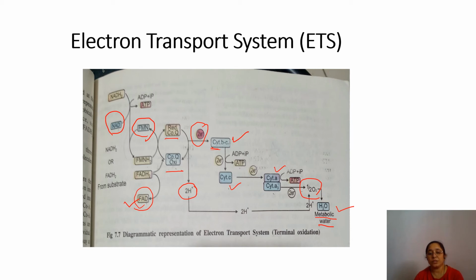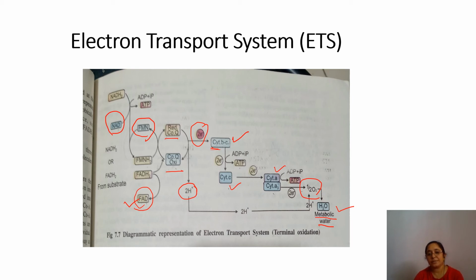So when the electron is released, it is accepted by cytochrome, isn't it? So when electrons are taken up by the cytochrome, ferric compound gets reduced to ferrous. As I already said, cytochromes are iron containing compounds. So ferric compounds get reduced to ferrous, and it gives the electron to the next cytochrome.